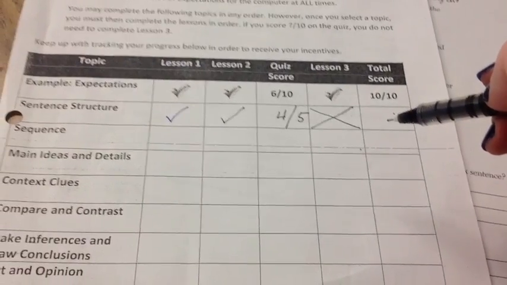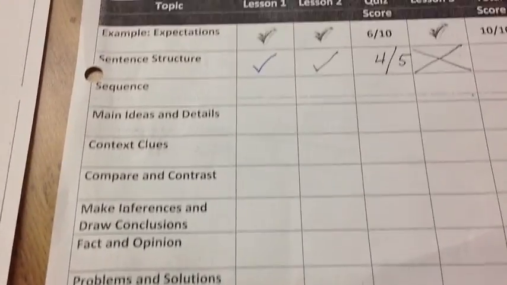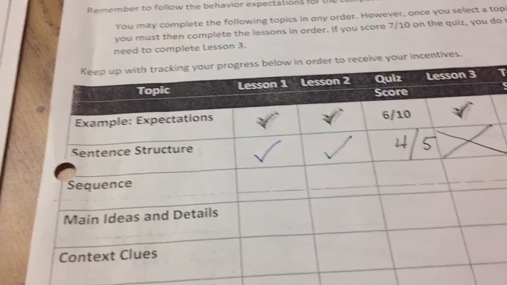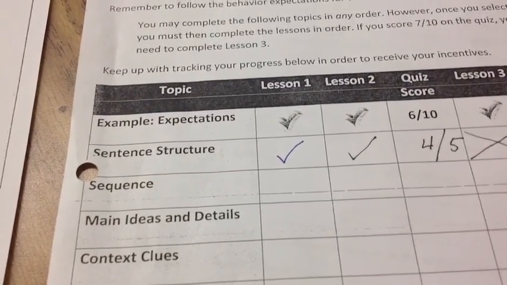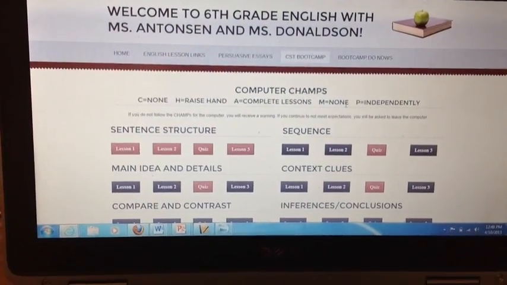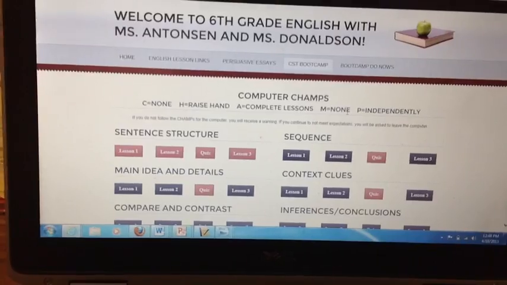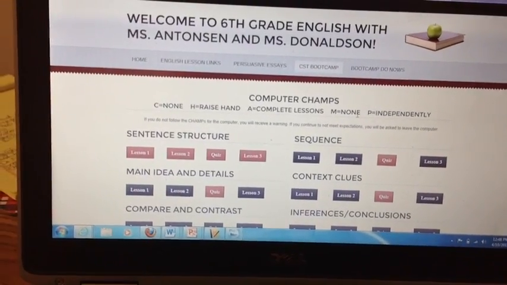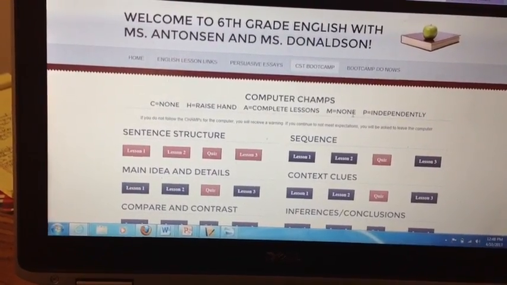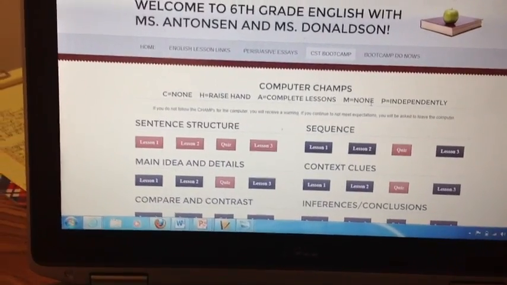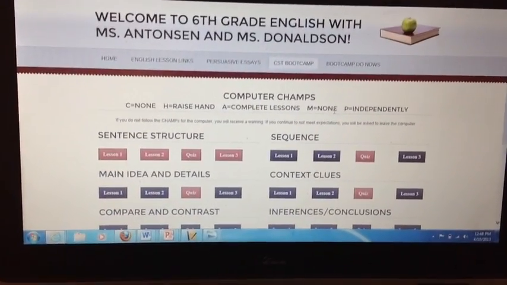All right, so let's say it's not the end of the period yet, and I just passed the quiz on sentence structure. What do I do now? Well, if I look at my progress tracker, I see that there are different lessons I can do. Then I want to look back on my computer and see which lesson number 1s are orange. Right now there aren't any orange ones because we should all still be on sentence structure. But tomorrow, in the next couple of days, more of those lessons will be orange.